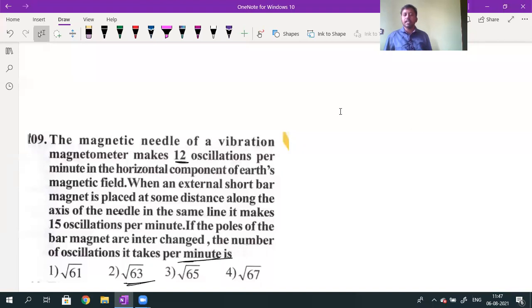Sir, what is the direction of BH? BH direction will always be from south to north. Whenever BH and B are both in opposite directions, I can write BH minus B. Whenever both are in the same direction, I can write B plus BH.